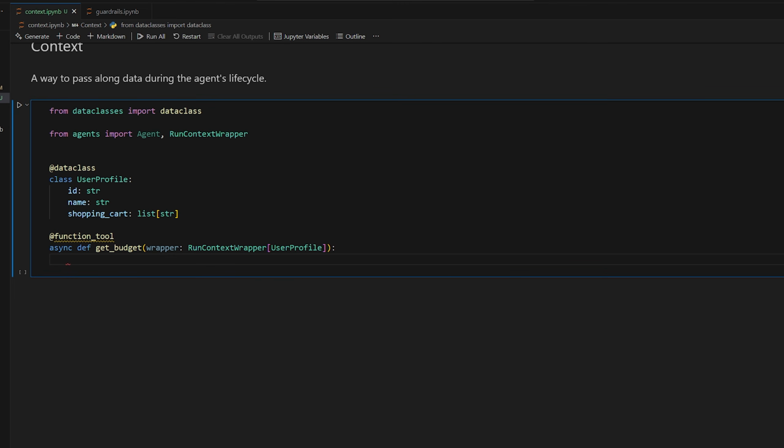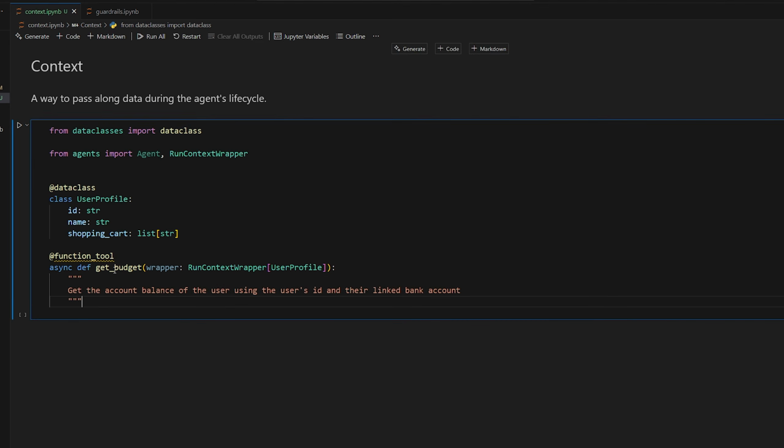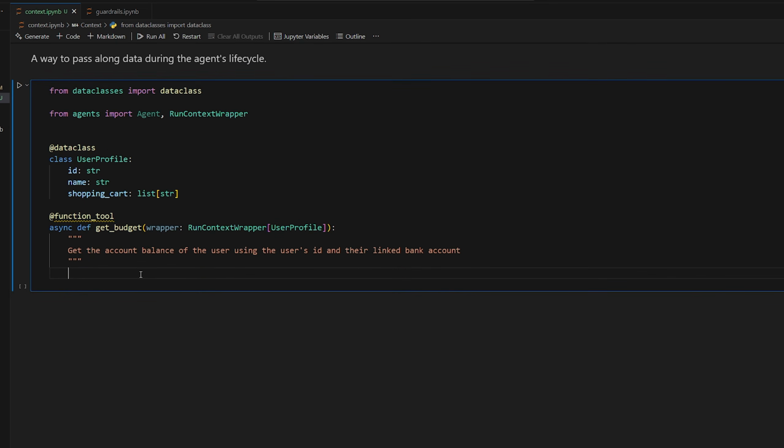So for example, if we want this function to get the account balance of the user using the user's ID and their linked bank account. Since the wrapper, if you do wrapper.context, the context here is returning the actual user profile type. So since it has access to that, we could, for example, use the user's ID to call out to a third-party API to get their budget, like their bank account balance or something like that. That's probably an extreme example, but that's something you could do with that.